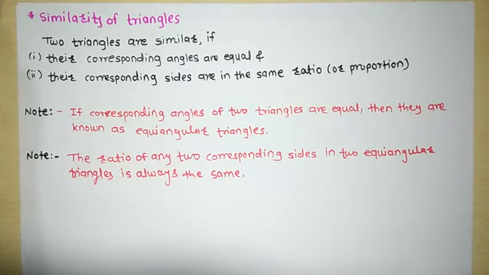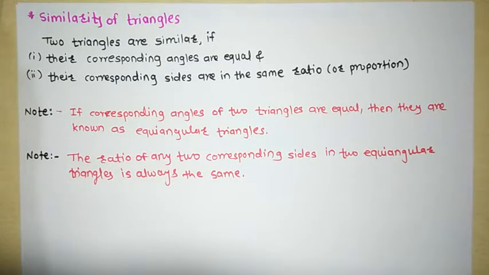Good morning, everybody. Yesterday we learned that if there are two given polygons, they are similar when two conditions are met. The first condition is that all the corresponding angles should be equal, and the second condition is that all the corresponding sides of the polygons are in the same ratio or in the same proportion. If the given two polygons satisfy these two conditions, then only we can say that they are similar. Otherwise we cannot say that the given two polygons are similar.